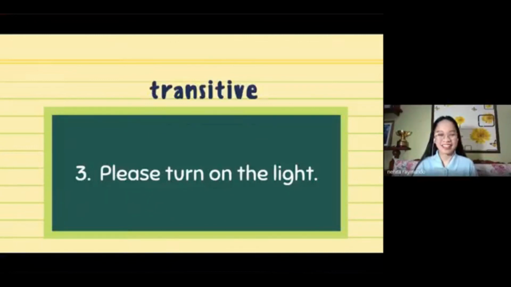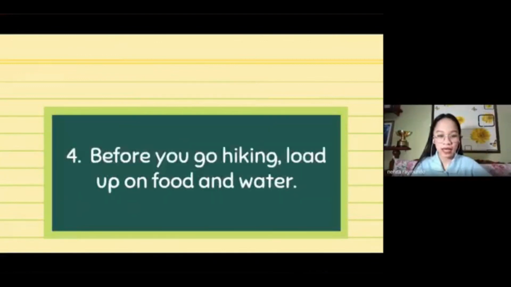All right, that's correct too. Good job, Jaja. Now, why do you think this sentence is in a transitive form, Ja? Is there an object in this sentence? Yes, ma'am. The object is the light. Okay, the object is the light. So what needs to be turned on is the light. Very good.